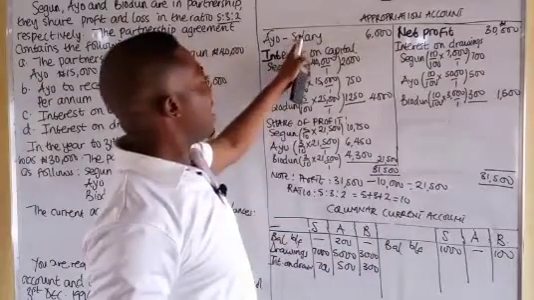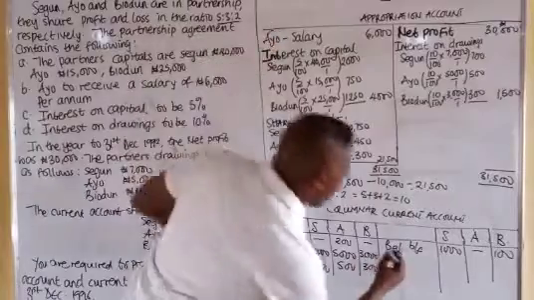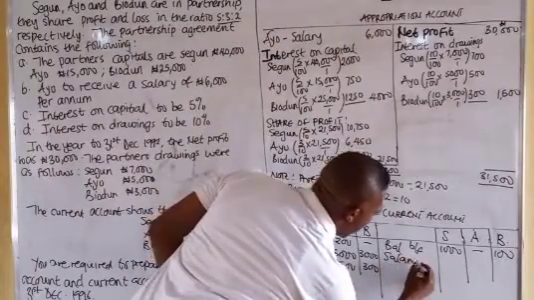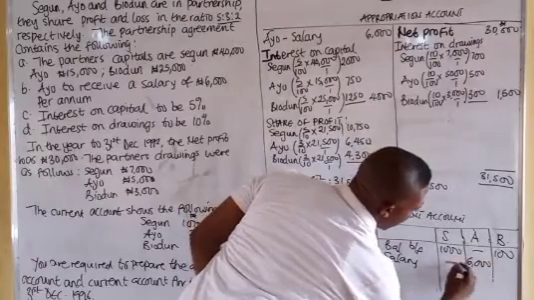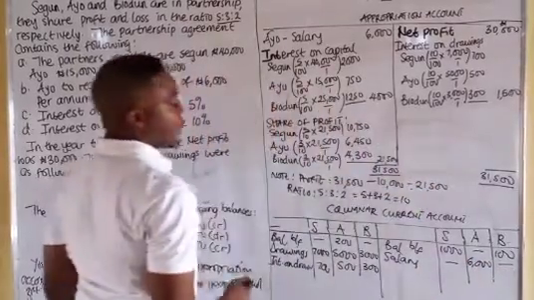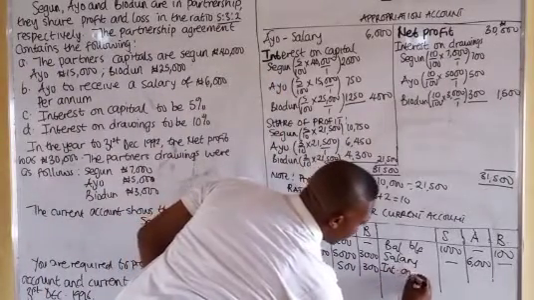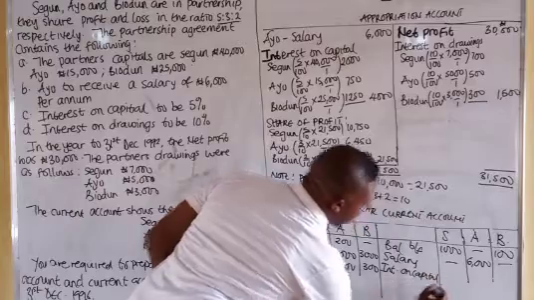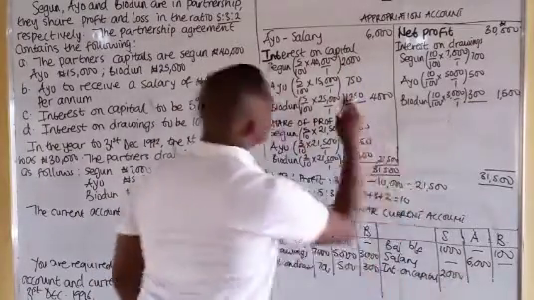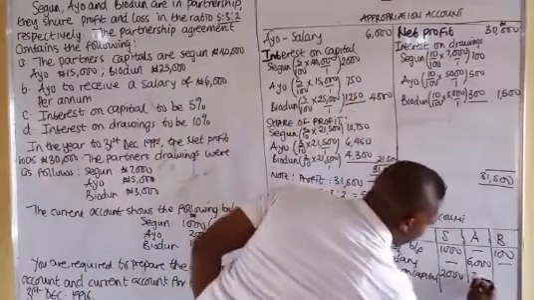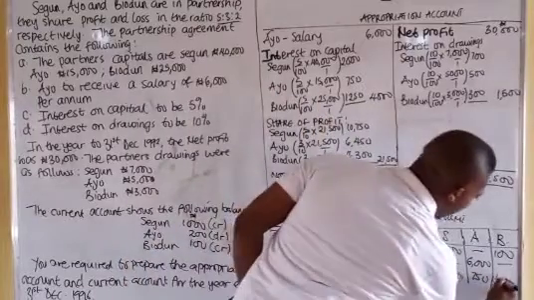Okay, so the next one is the right hand side. Now everything that is here is to be posted here. So we have salary for Ayo. Ayo alone is the one that has a salary of 6,000. This one doesn't have, this doesn't have. Okay, now come to interest on capital. Shegun is 2,000. Ayo is 750. And Biodun is 1,250.